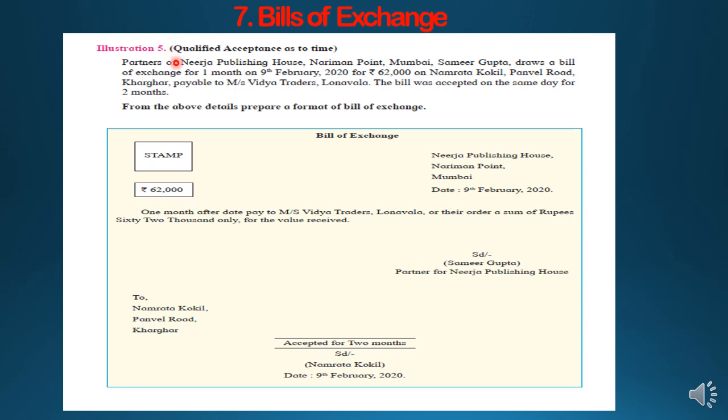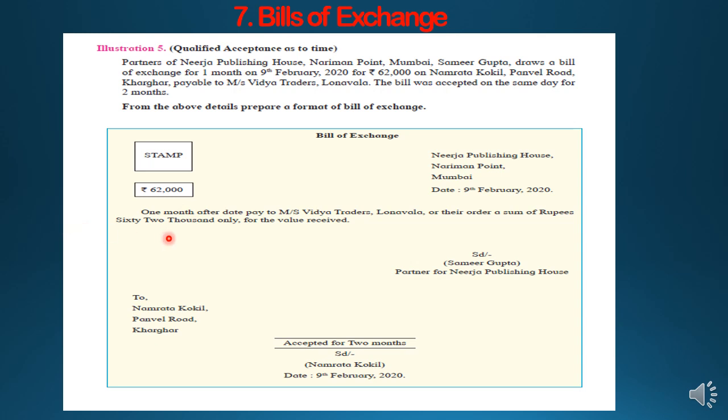Nothing is mentioned whether it is after sight or after date or anything else. If nothing is mentioned, you will write after the date, students, because the nominal due date is the exact month and the legal due date is adding the 3 days of grace. So if the 3 days of grace are added to the due date of the bill, the sentence will be like this: 1 month after the date. This is the final wording which will be written in all bills unless it is mentioned after sight, on demand or anything else.